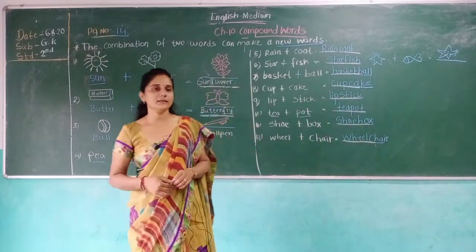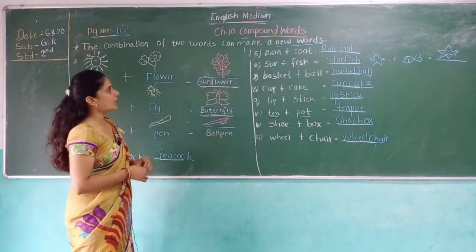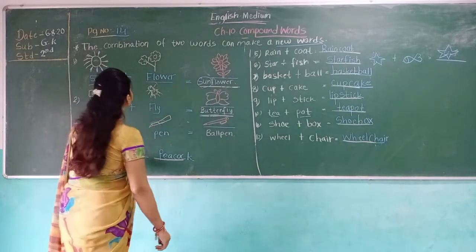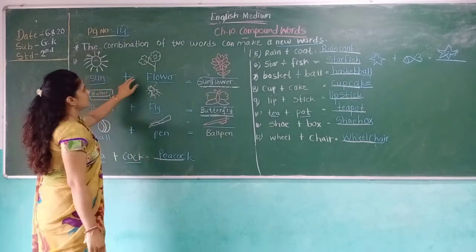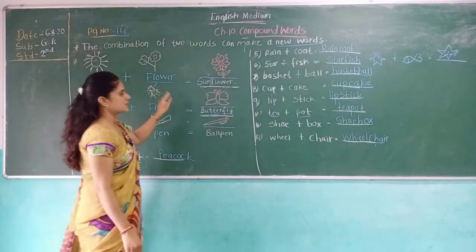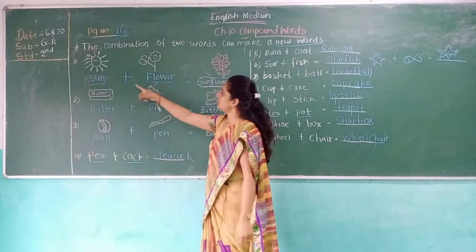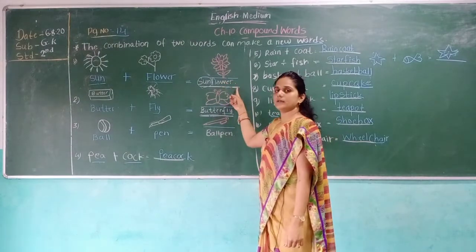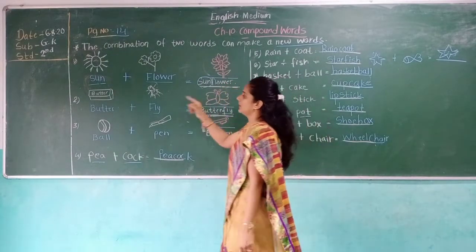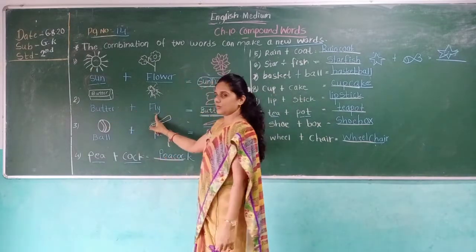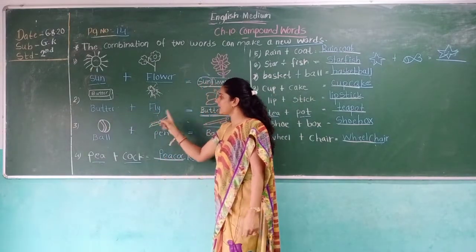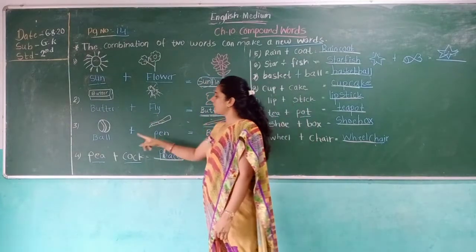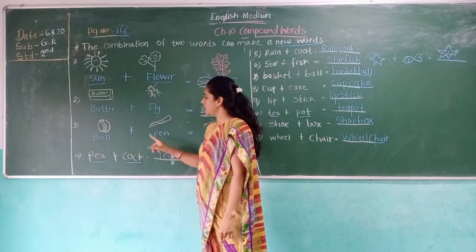Okay, I say again, these are called compound words or joining words. We can also say these are joining words. Okay, so sun plus flower. Speak with me kids. Sun plus flower. Which new spelling becomes? Sunflower. Butter plus fly. Which new spelling becomes? Butterfly.